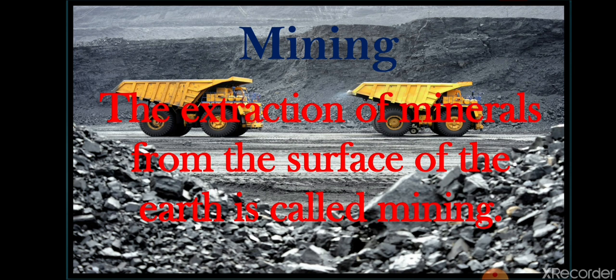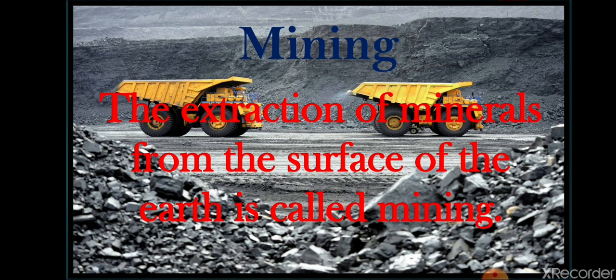Now one more thing: a large amount of mineral can be available over a large area, or sometimes only a small amount of mineral is extracted from some areas. So minerals may occur as a compact mass, or might be scattered widely, or all the minerals can be found at one place only.